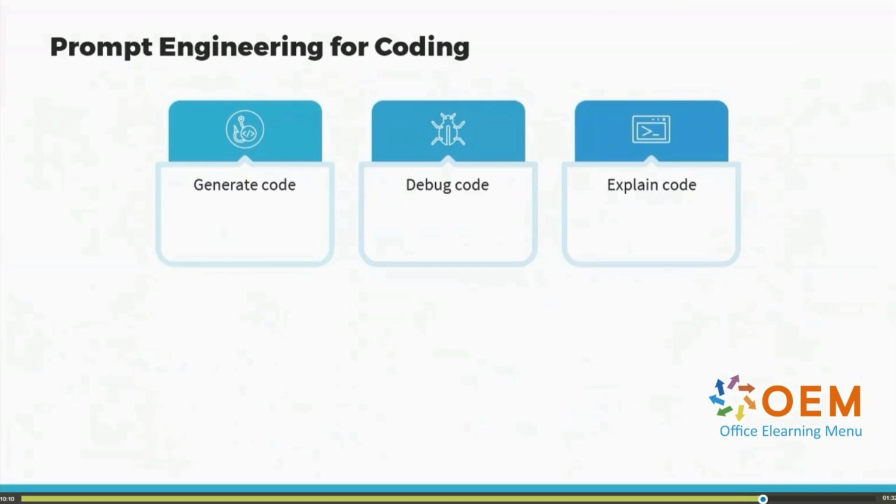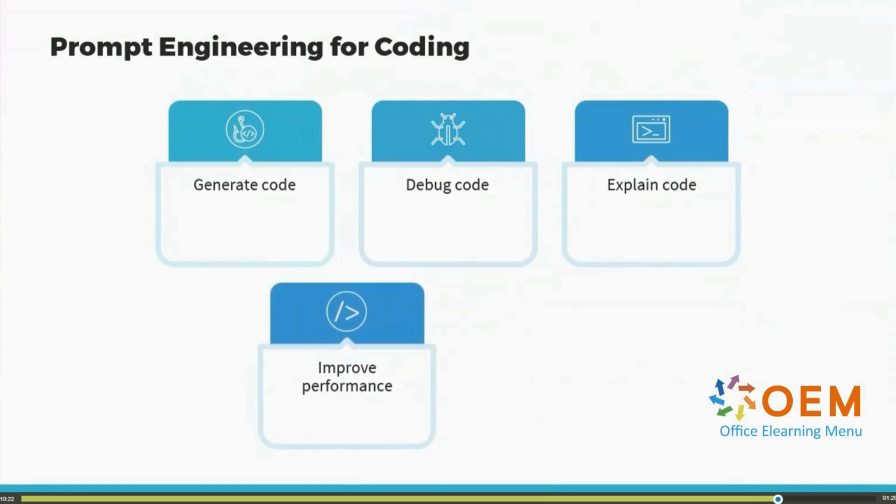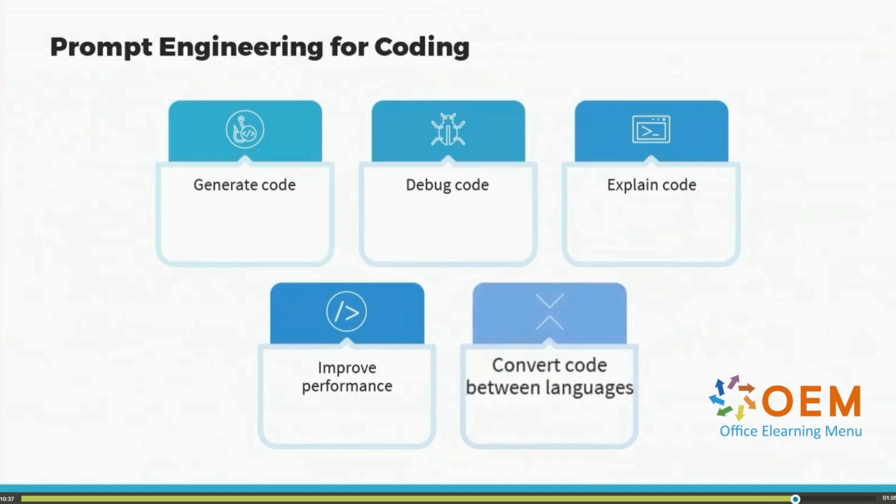We'll also pass in code and get explanations from the model. Maybe you don't understand what a certain warning is. Maybe you don't understand what a bit of code does. Well, generative AI is here to help. You can also use these tools to improve the performance of your code. Maybe your code is correct, but it runs slowly. Well, generative AI can help you fix that. In this learning path, we'll primarily use Python for coding. However, you can also have these tools help you convert code between languages.